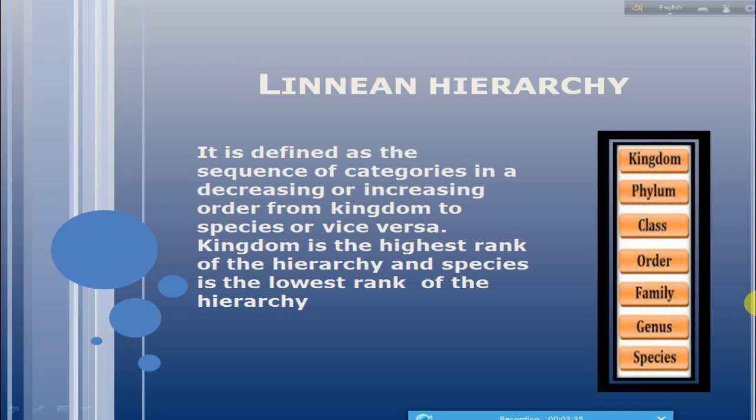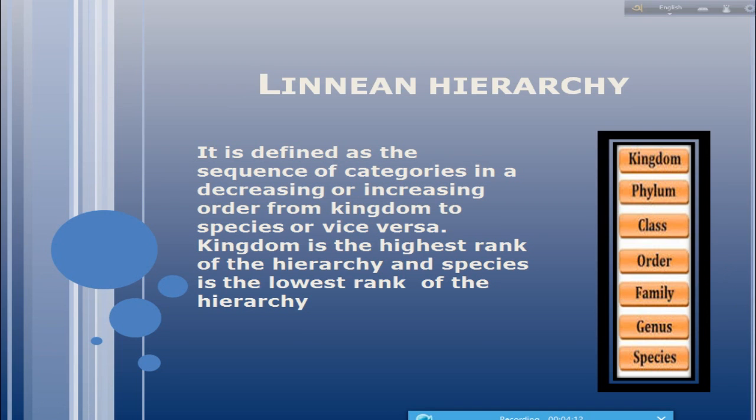Now the next one is genus. It is a group of similar species, but it is not mandatory to have many species. Some genera have only one species, known as monotypic. And if there is more than one species, it is known as polytypic. For example, lion and tiger are quite similar species placed under the genus Panthera. Next is family. Family is the collection of similar genera. It can be separated from other families by reproductive and vegetative features. For example, cats and leopard are included in the family Felidae.